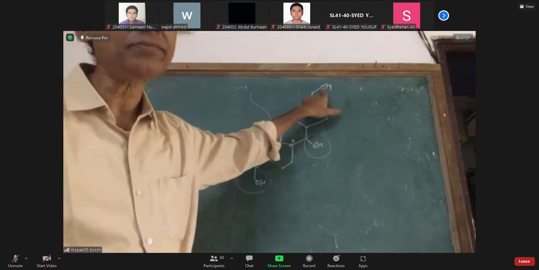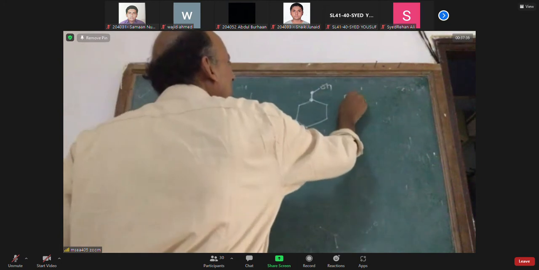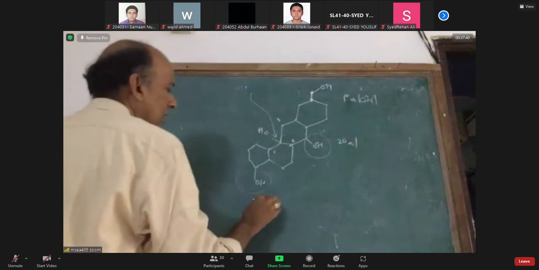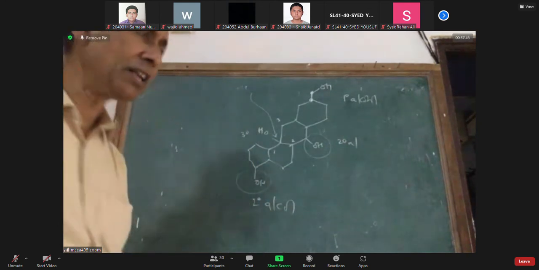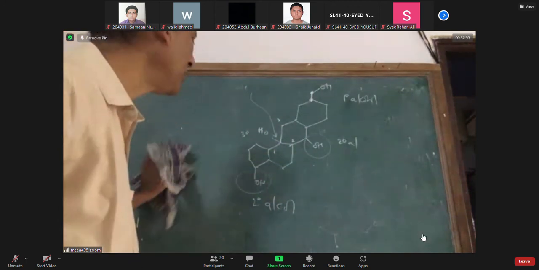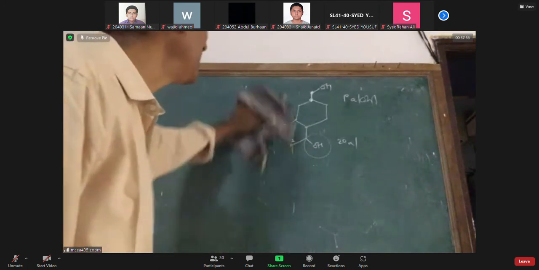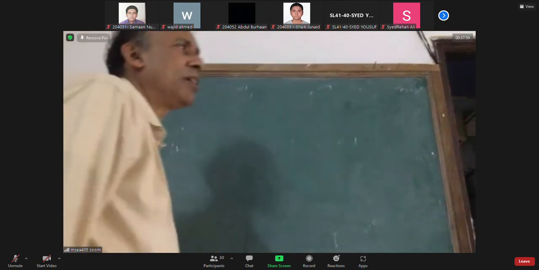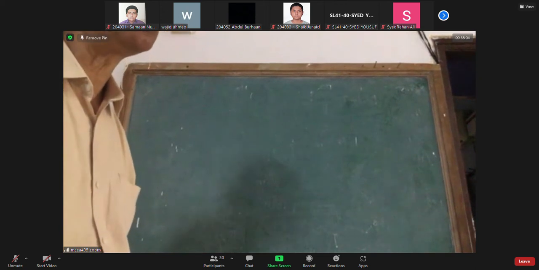Secondary alcohol. Here the OH is linked to a carbon that is linked to only one carbon. It is a primary alcohol. Primary alcohol, secondary alcohol, tertiary alcohol. Can you see it clearly? So you discriminated between primary, secondary and tertiary alcohols. You understood what a vinyl alcohol, an allyl alcohol, a benzyl alcohol and a primary alcohol are. Are we very clear about them?